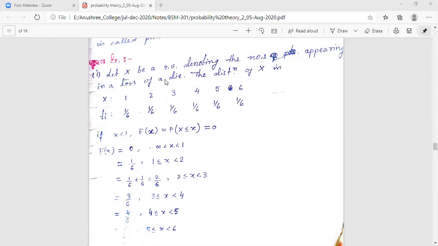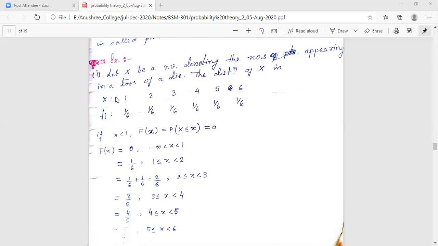If the random variable x denotes the number on the dice after the roll, then it will take the numbers 1, 2, 3, 4, 5, 6. Each number has the probability of occurrence 1 by 6. This is a particular example of a random experiment.